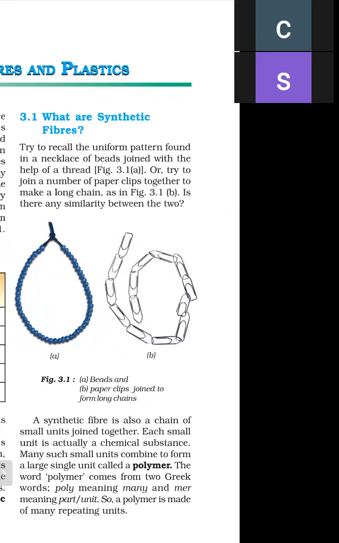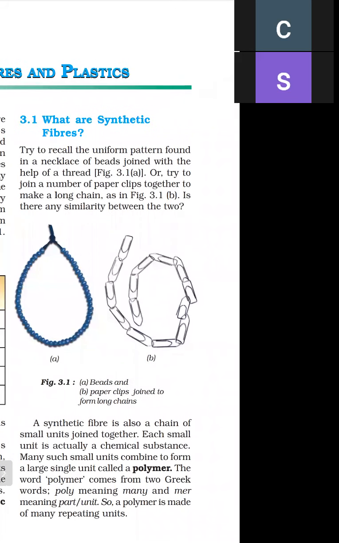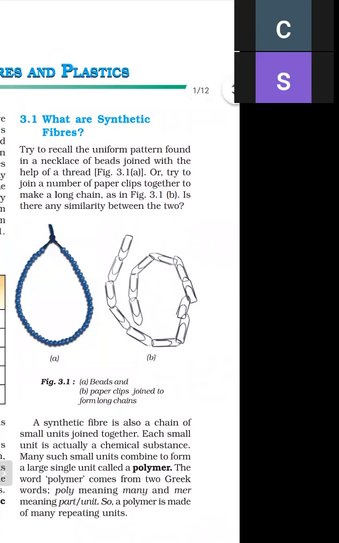Try to recall the uniform pattern found in a necklace of beads joined with the help of thread. The necklace we wear around our neck is made up of beads, joined with the help of thread and needle, as shown in figure A. Or try to join a number of paper clips together to form a long chain.